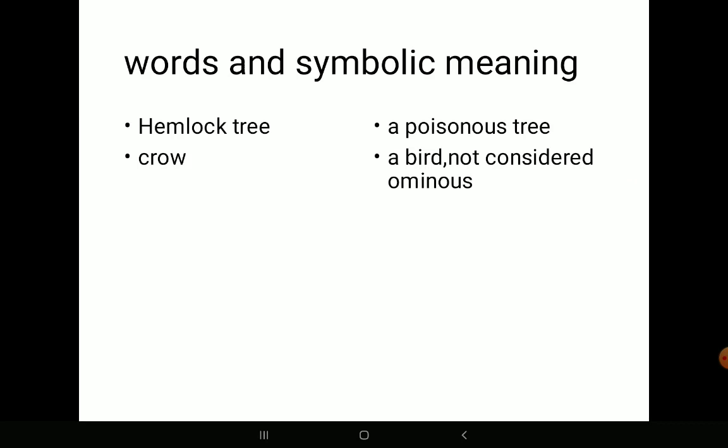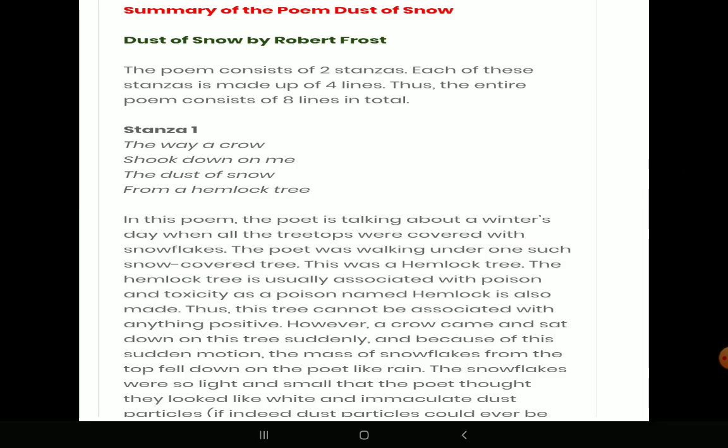You will come across a hemlock tree, which is a very poisonous tree, and crow, we all know it's a bird, but in poetry it's not considered auspicious, meaning nothing good is associated with this word. So when we read the poem, keep in mind these two words and their symbolic meaning: hemlock, which is a poisonous tree; crow, which is a bird but not considered auspicious.